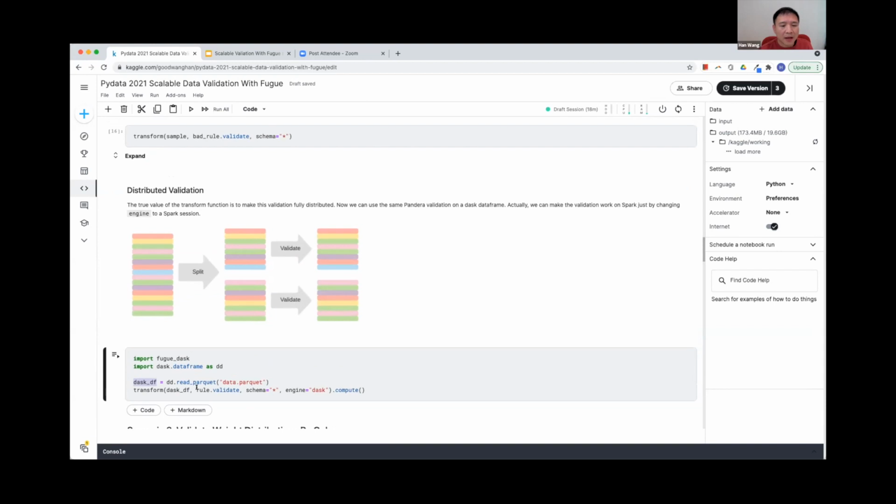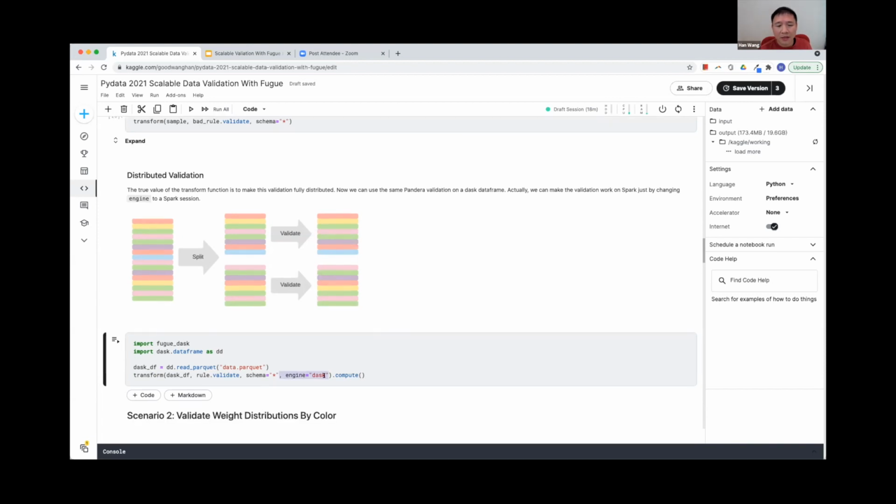And now to apply this validate on a Dask data frame, you just need to change this data frame to this Dask data frame. And also you can specify the backend to be Dask. So this transform will execute on the Dask cluster. And because we set the backend engine to be Dask, the output will be a native Dask data frame. So we can call compute to get the result.